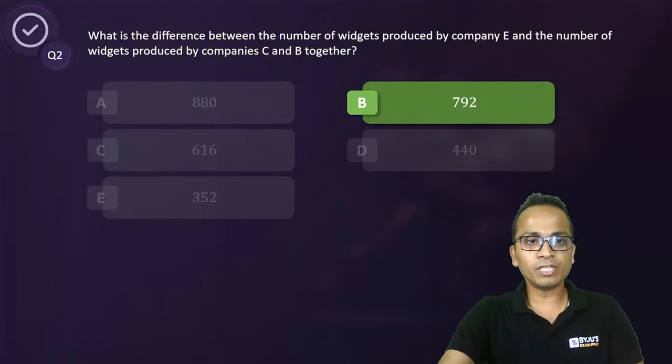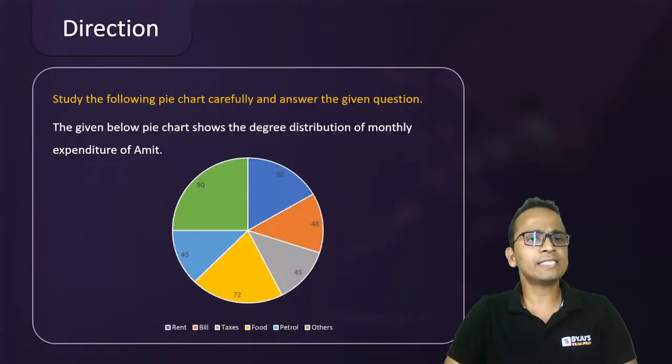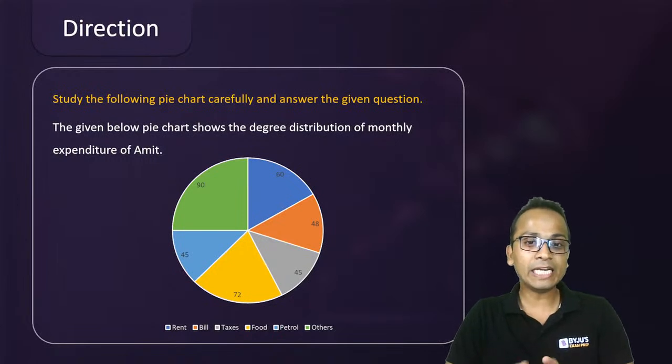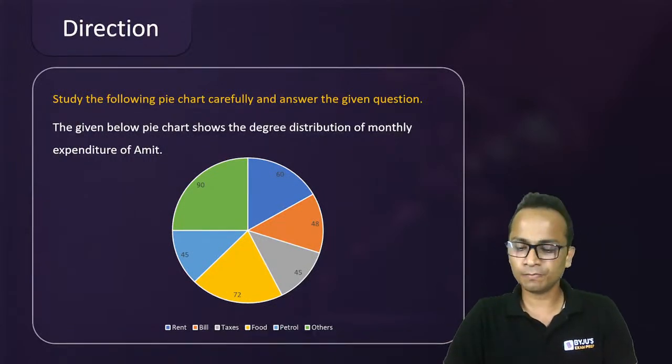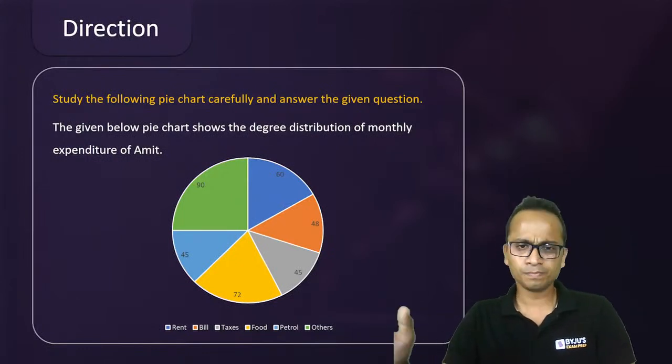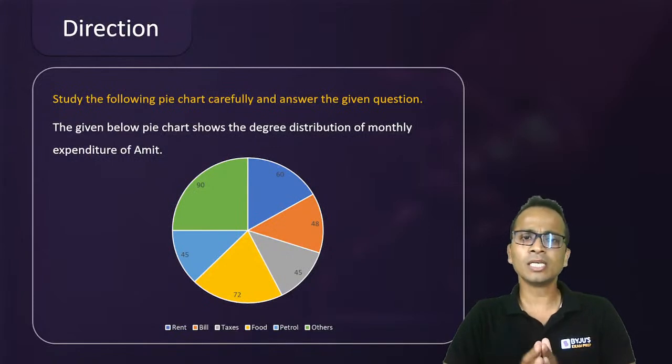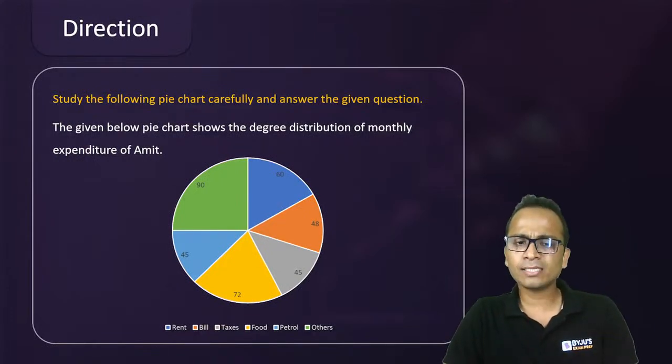Okay, now moving further, let's take on the second set for the day. These are the directions for the second set. Again, a set on pie chart. The pie chart below shows a degree distribution. Now this time it is degree distribution of monthly expenditure of a person. Read this pie chart carefully. Don't worry, this pie chart will be available with the questions. So this is the degree wise distribution of the monthly expenditure of Amit. These expenditures are rent, bill, taxes, food, petrol, and others.